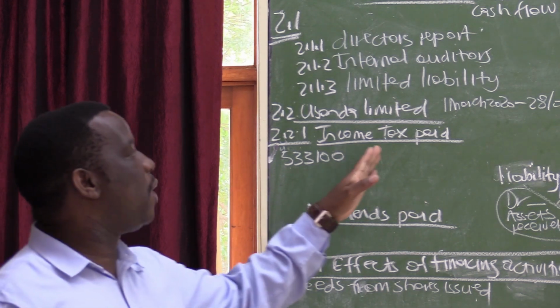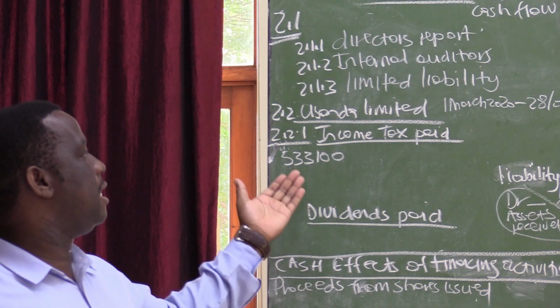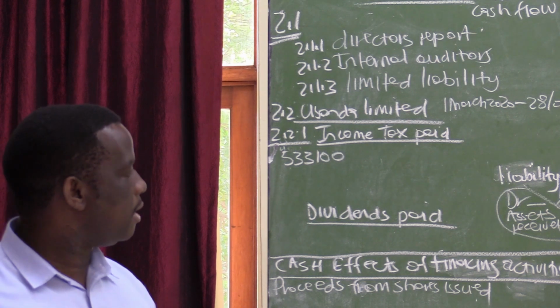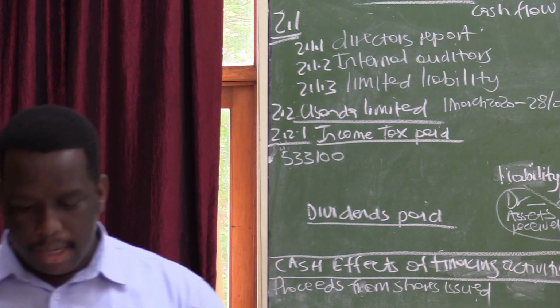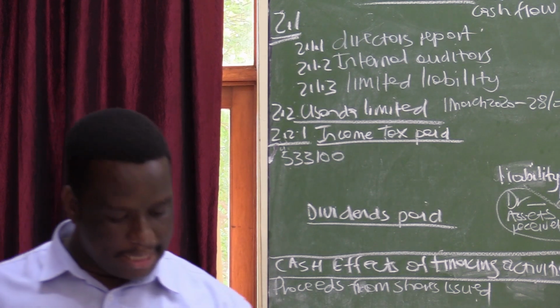But remember, we want to calculate the exact amount that was paid to SARS, because it may happen that the tax is 533,100, but you did not pay that 533,100. So let us look at the amount we were owing SARS at the beginning and the amount owed to SARS at the end.